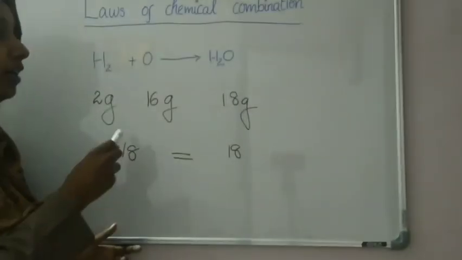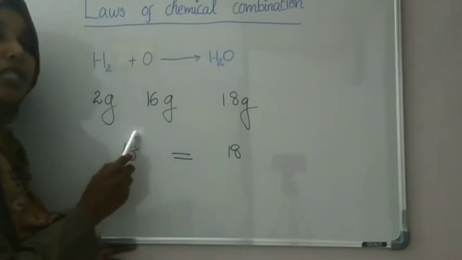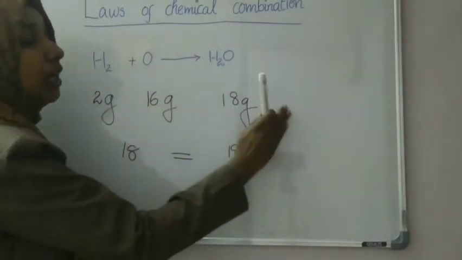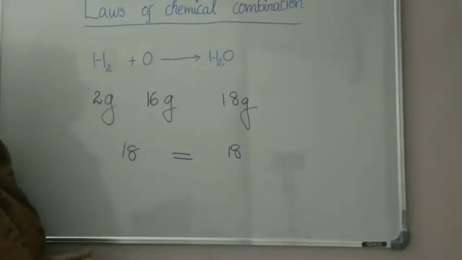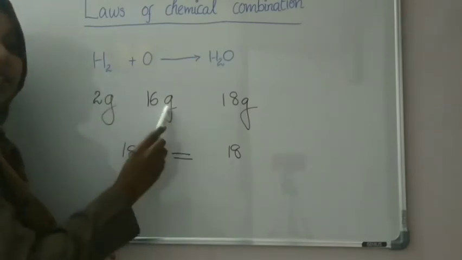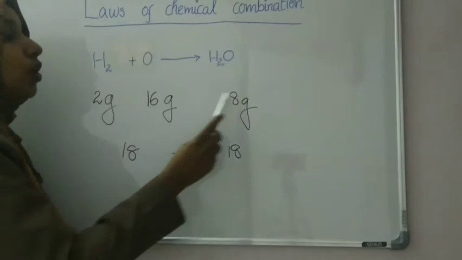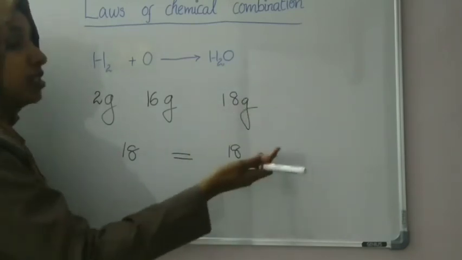That is, whatever matter we are taking to react is not destroyed, but it is converted into another form. That is what the law of conservation of mass states. Matter can neither be destroyed nor be created. No new matter is formed.